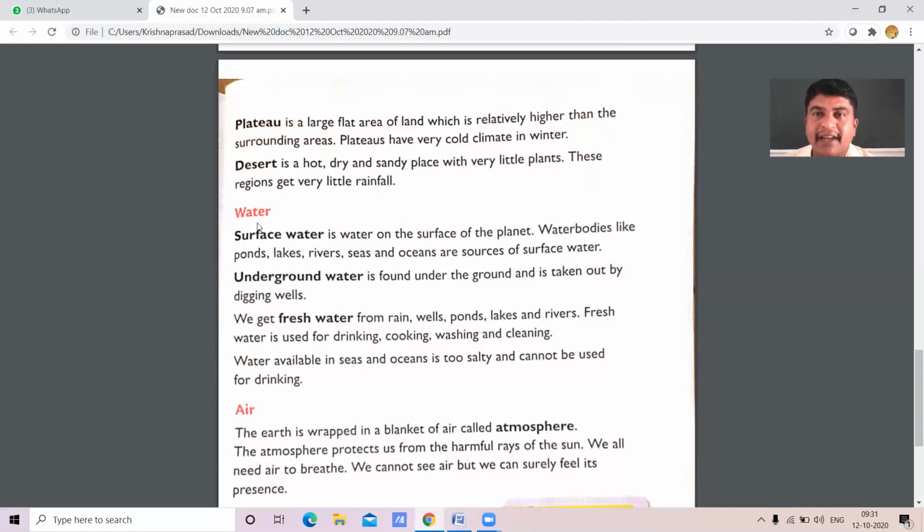Not expect your life. This is so important. Am I right, children? Now we shall study about water. There are two kinds of water: surface water and underground water. Now we shall study about surface water. If the water is found on the surface of the planet, it is called surface water.